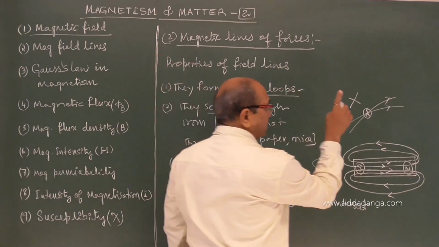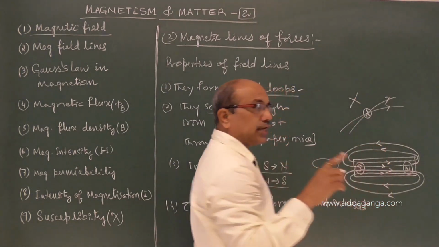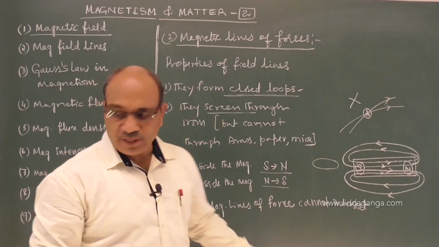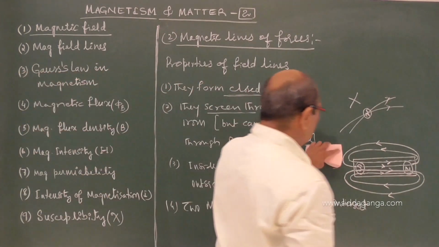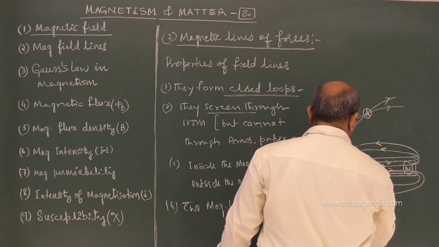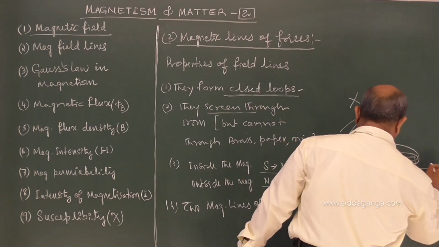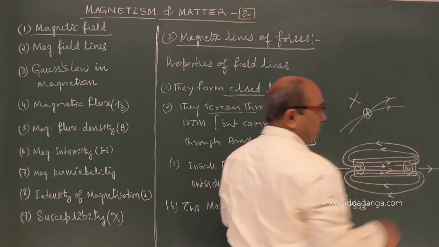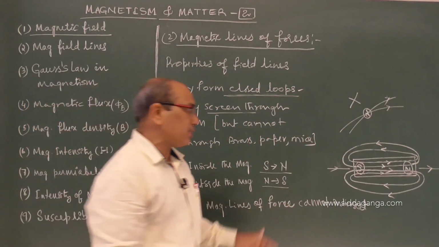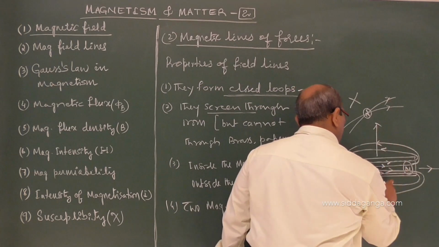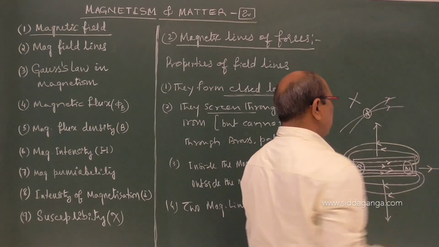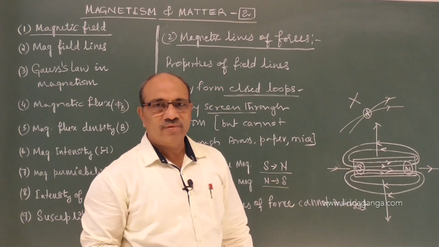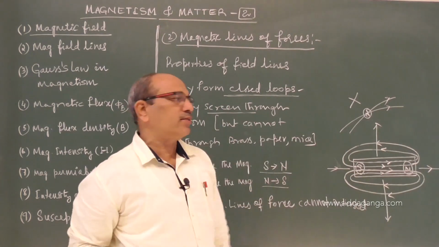That is similar to electric field lines. These also cannot intersect or meet each other. That's another property. And similar to electric field lines, if you see along the axis of the bar magnet, the field lines tend to contract. They tend to contract along the axis, but they dilate normal to the axis. Perpendicular to the bar magnet, the field lines appear to be diverging. They are spreading apart. That is what I said, dilate.